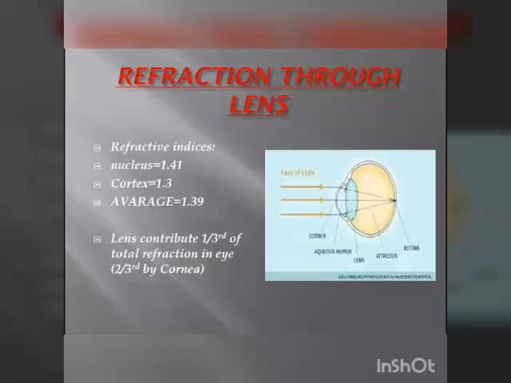As lens is a refractive medium, it must have some refractive index. The refractive index of the nucleus is 1.4 as it is a little harder than the cortex, and that of the cortex is 1.3. So the average refractive index is 1.39. Lens contributes one third of total refraction in the eye, the other two thirds is by the cornea. If due to any cause the transparency of lens is disturbed, it will lead to cataract.